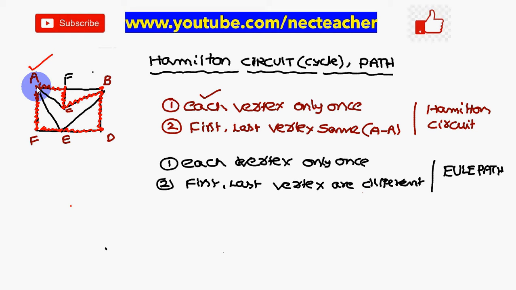Just check whether all the vertices are covered or not. All the vertices we have covered. I have started at a and ended also at a. Therefore this is called a Hamilton circuit. When you have covered all the vertices, but you have started at a and ended at some other vertex g, then you can say that it is a Hamilton path. So Hamilton means you have to remember vertex, whereas Euler circuit or Euler path means you have to remember edge. Okay, next.